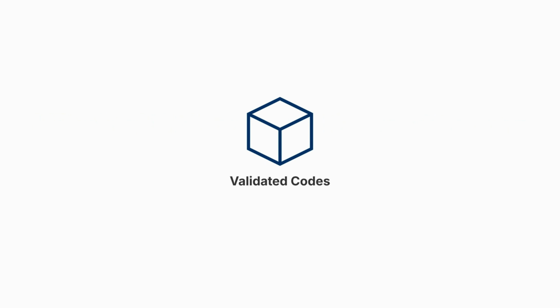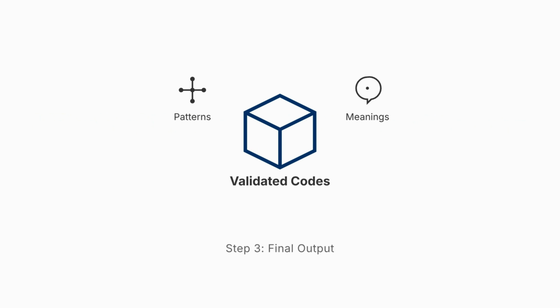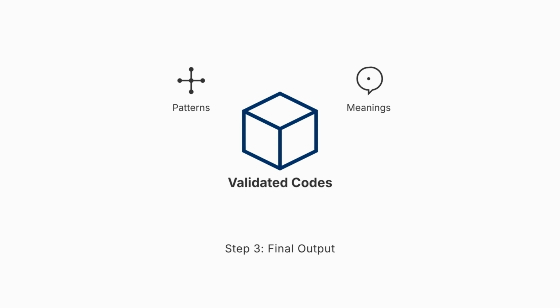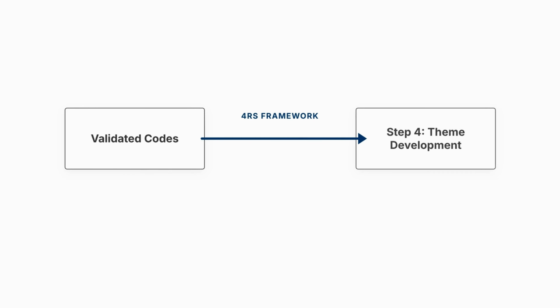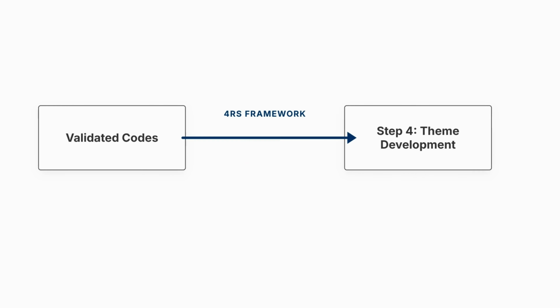Therefore, Step 3 is not simply about creating labels for the data, it is about developing meaningful conceptual representations. The output of Step 3 is a validated set of codes that capture the most important patterns and meanings within the data. These codes become the foundation for Step 4, where we group related codes together to develop themes using the 4Rs framework for theme development.